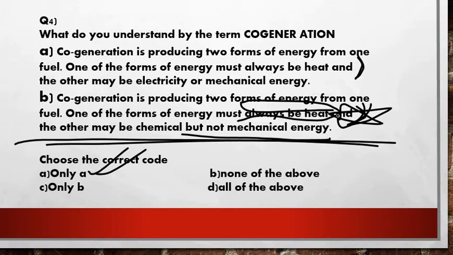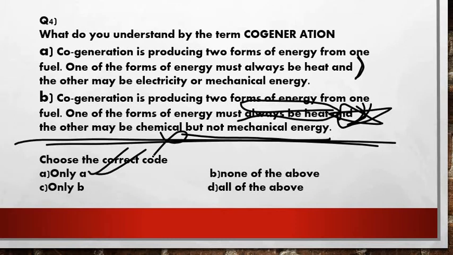So see, whenever heat is generated, can chemical energy be established by that? It is relatively not possible, right friends? If you think in common sense, it is not possible. And can the heat energy be converted directly into mechanical energy? No friends.